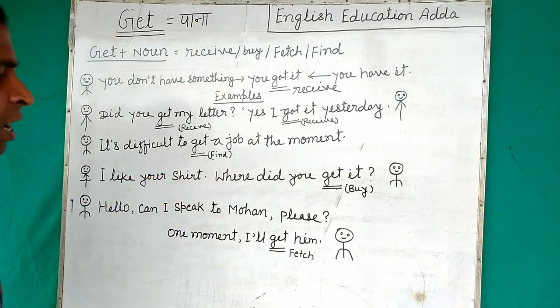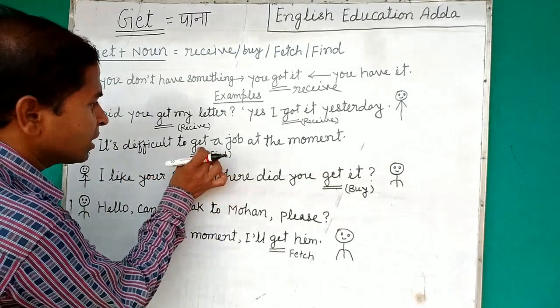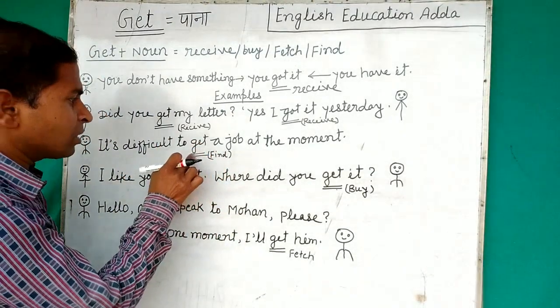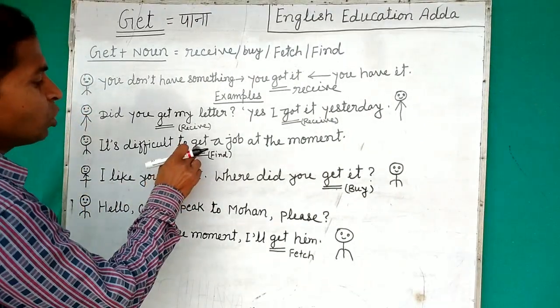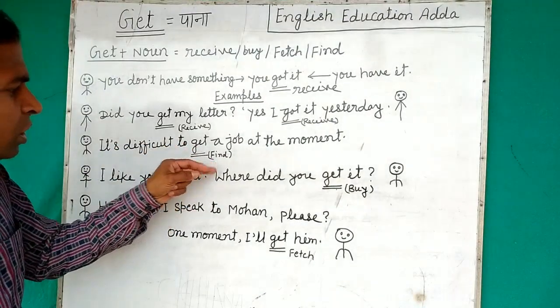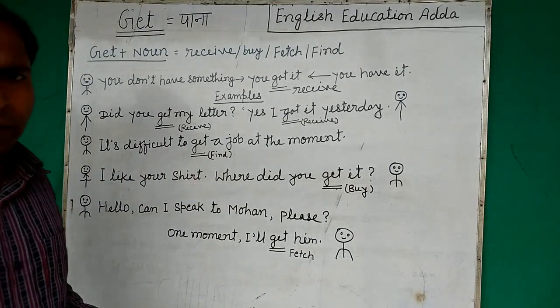Now we will learn how we can use find in the sense of get, to make an impact, to make good sentences. Otherwise, you can also say it's difficult to find a job at the moment, right?